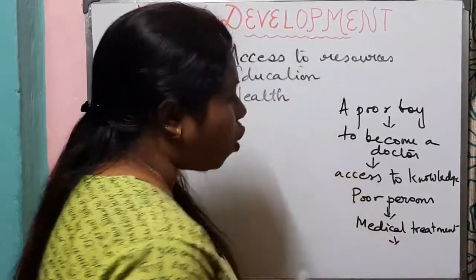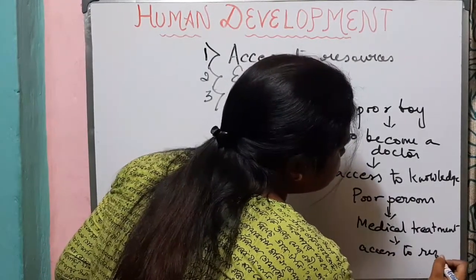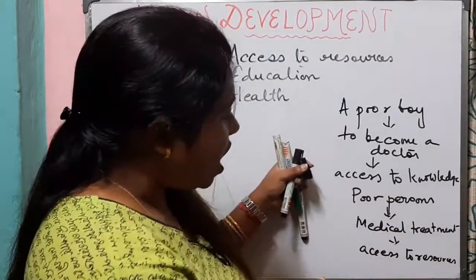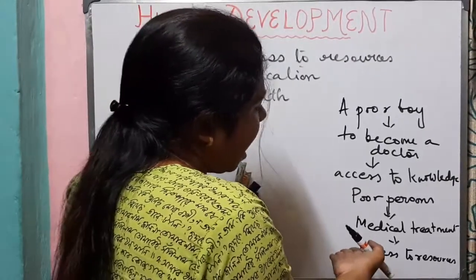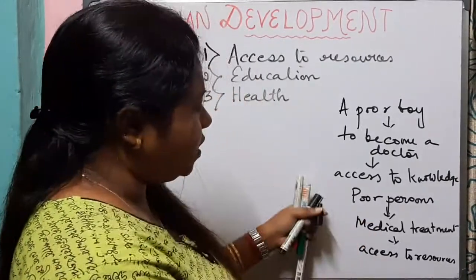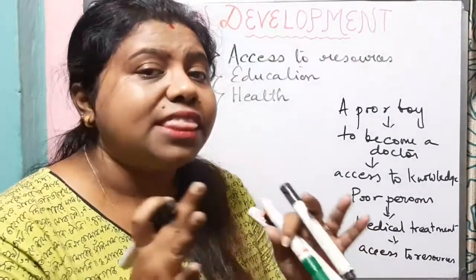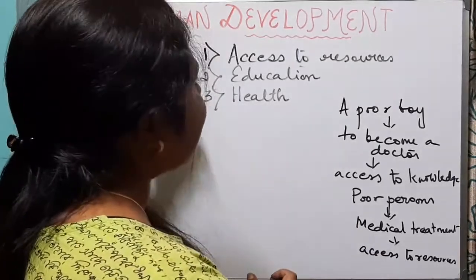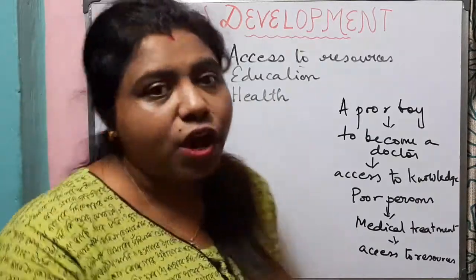Why? Because of limited access to resources. That means access to knowledge and access to resources, that means income. Here we can say that they are limiting their choices. So it is very important to build people's capability, and the best areas to work are education, health, access to resources by which we will be able to enlarge their choices.